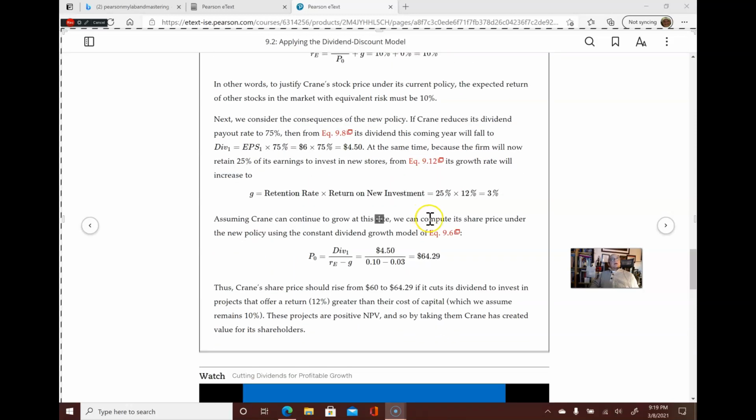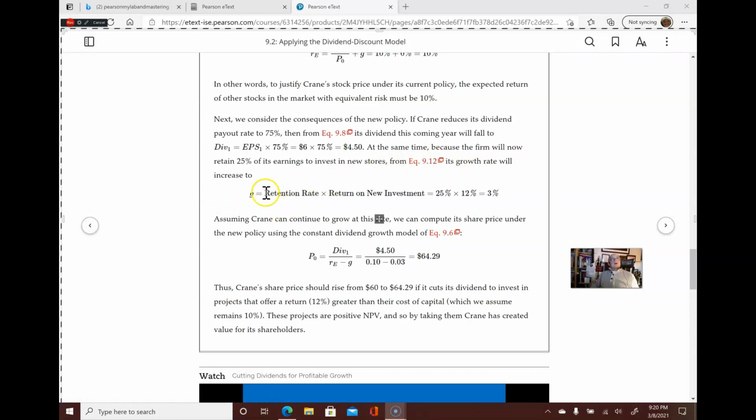Next, we consider the consequences of the new policy. If Crane reduces its dividend payout to 75%, then from equation 9.8, its dividend this coming year will fall to earnings per share times 75%, which is 6 times 0.75, or $4.50. At the same time, because the firm will now retain 25% of its earnings to invest in new stores, from equation 9.12 its growth rate will increase too.